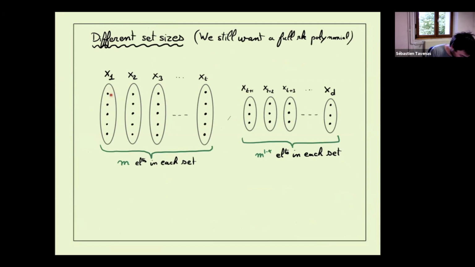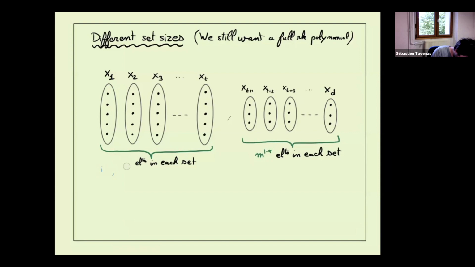We have a different set of variables: sets which are positive indices with m elements in each set, and m^(1-alpha) in each set. Let's assume that the size of each set is a power of 2.